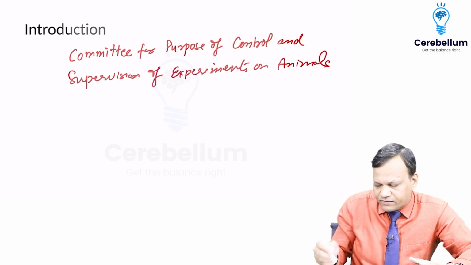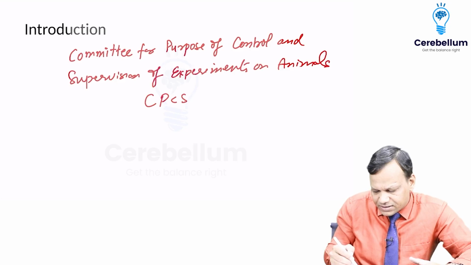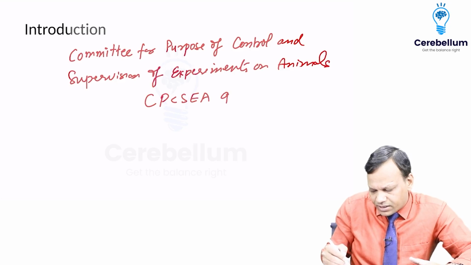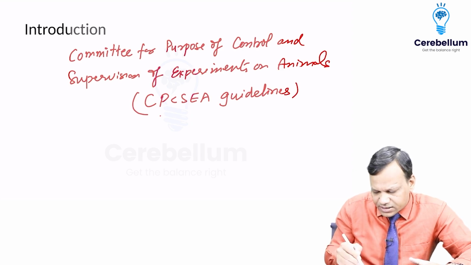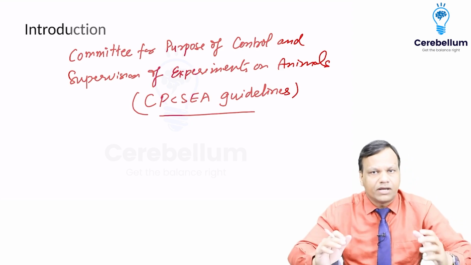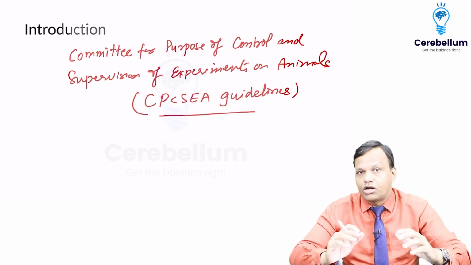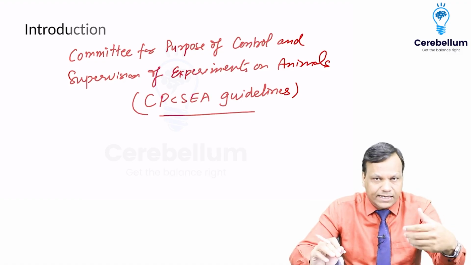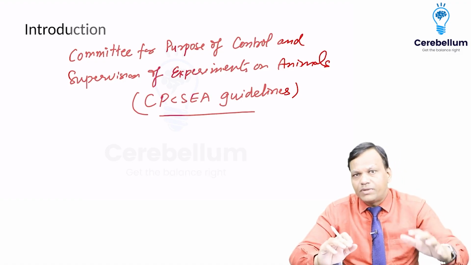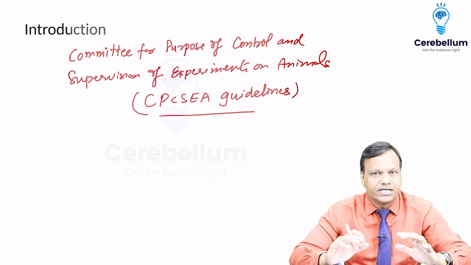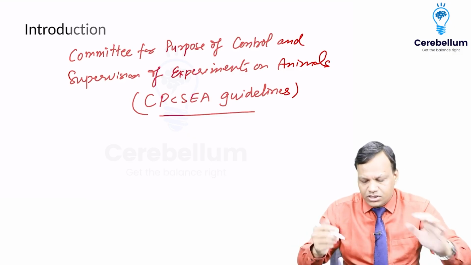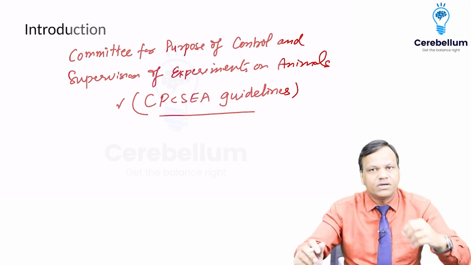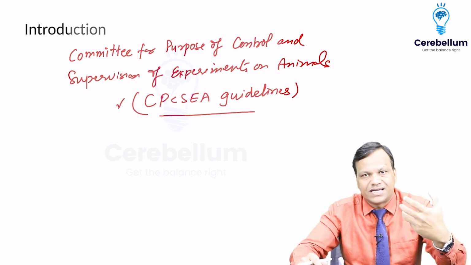Now this is a committee which is known as CPCSEA. So this committee gives the guidelines how we can test the drug in an animal. Obviously, animal should not be unduly harmed. So there must be some proper objective, and without harming the animal too much, we should use the drug in the animals. Okay. So the guidelines which we follow for animal studies are called as CPCSEA guidelines.